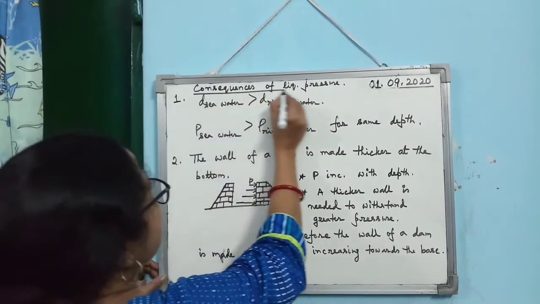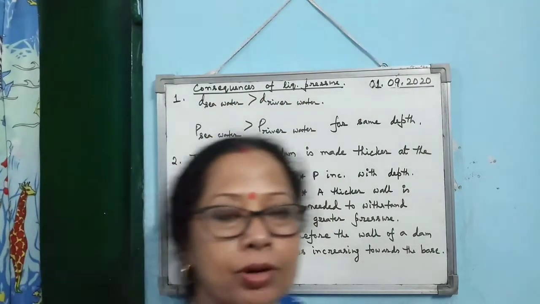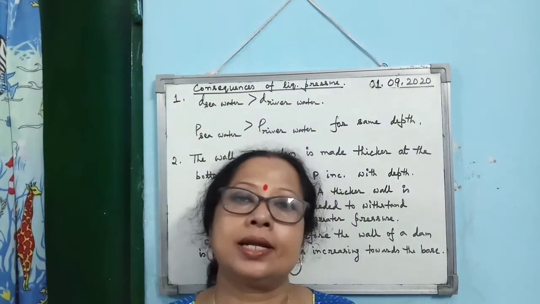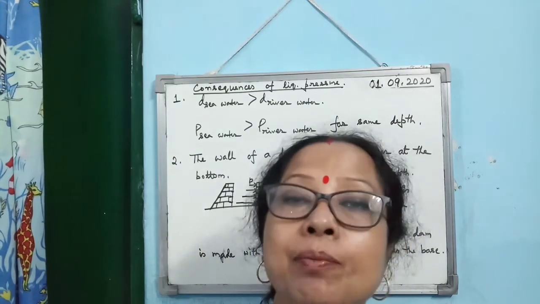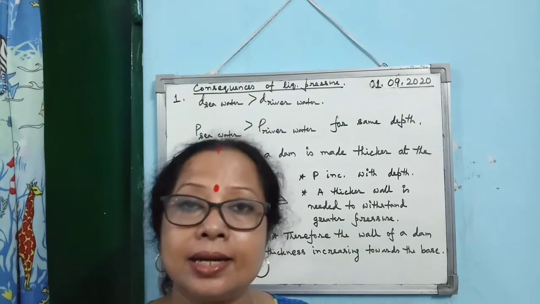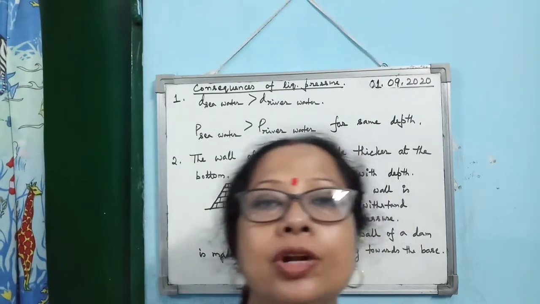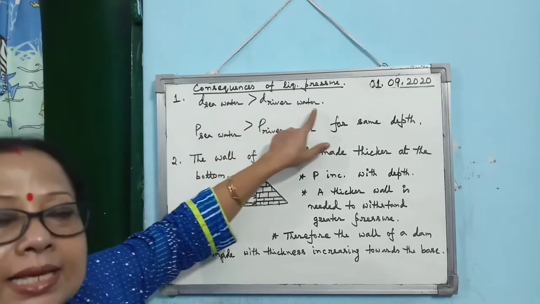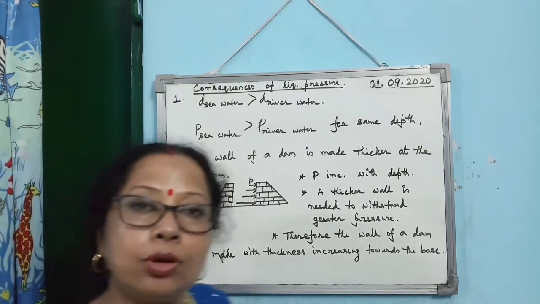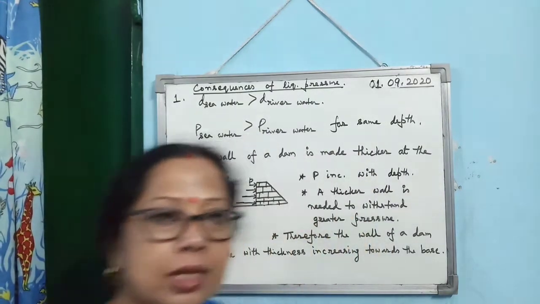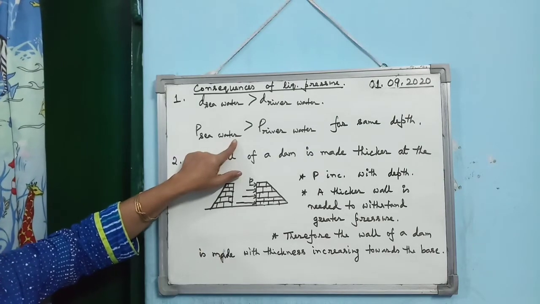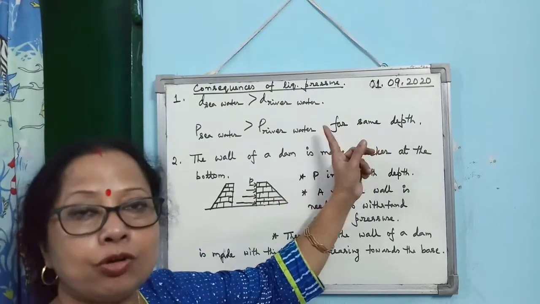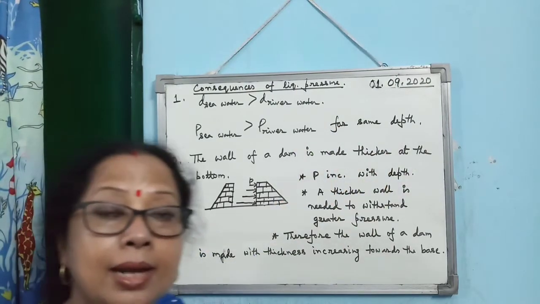Now you will see that for a certain depth, if you consider the pressure exerted by sea water and the pressure exerted by river water, then you will observe that the pressure exerted by sea water is higher than the pressure exerted by river water for the same depth. What is the reason? Very simple reason. The density of sea water is bigger than the density of river water, and you know when D increases, P also increases. So the pressure exerted by sea water is bigger than that exerted by river water. But don't forget to mention for the same depth, meaning you have taken the point at the same depth.